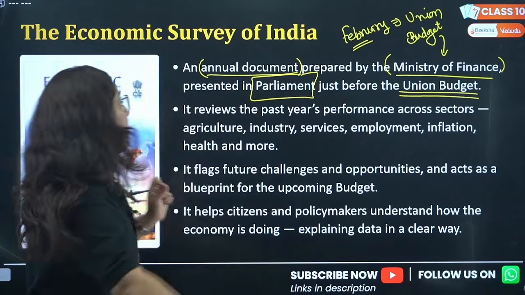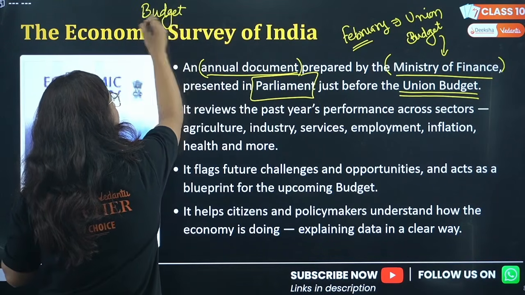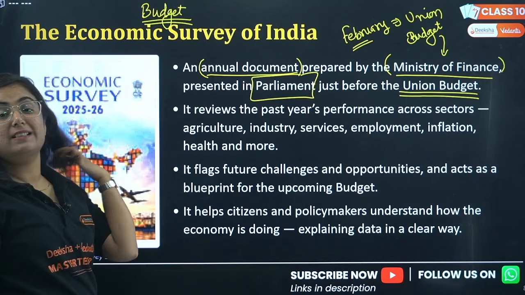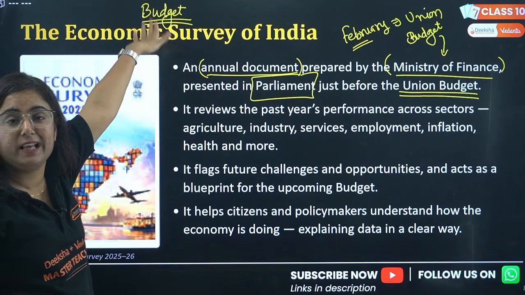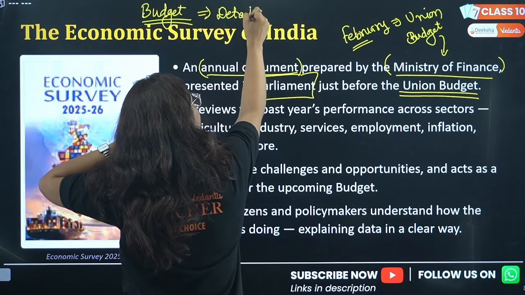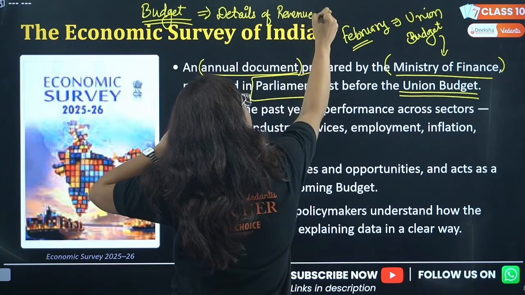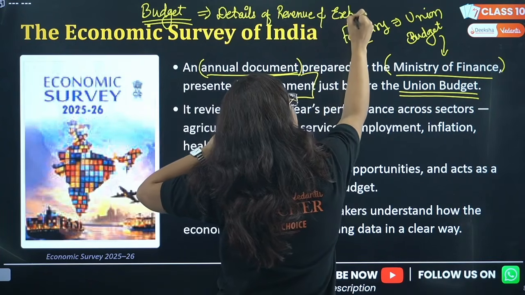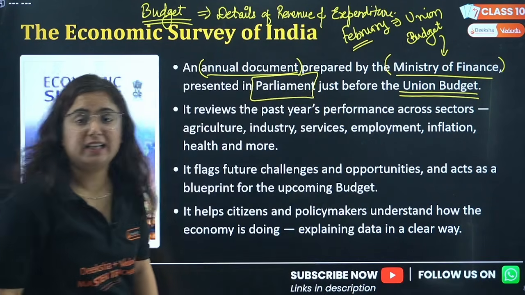Now the question is, ma'am, actually this budget of India have what, right? It contains what? You know, there is an article given in Indian Constitution that this budget will be presented every year. It contains details of all the revenue in a nation as well as the expenditure, the money that will be spent and the income that will be generated.